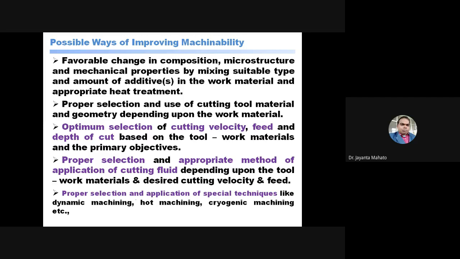In this case the ductile material can behave like a brittle material, so that is the ductile to brittle transition. Hot machining means some brittle material can behave like a ductile material, so this is the brittle to ductile transition. By this way you can improve the machinability of the material.